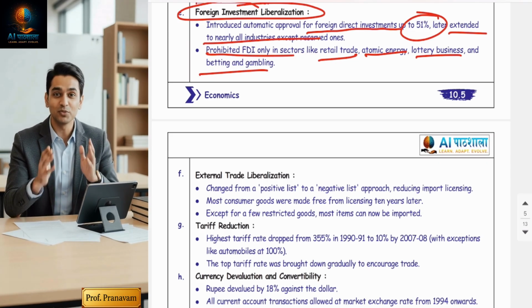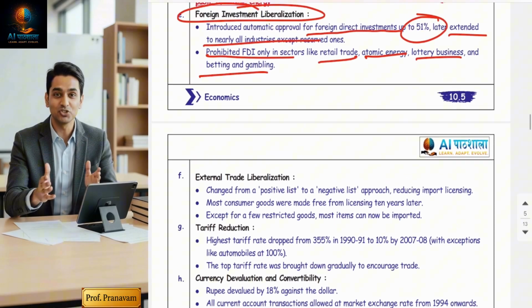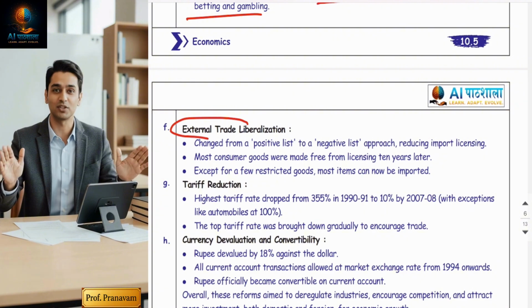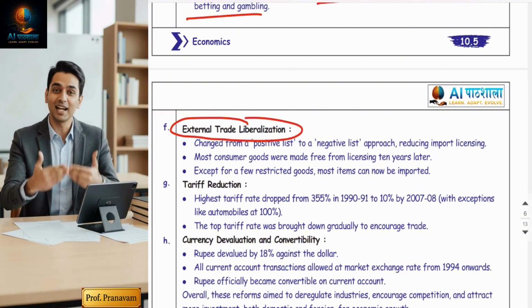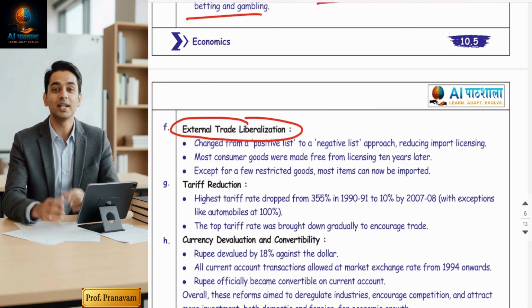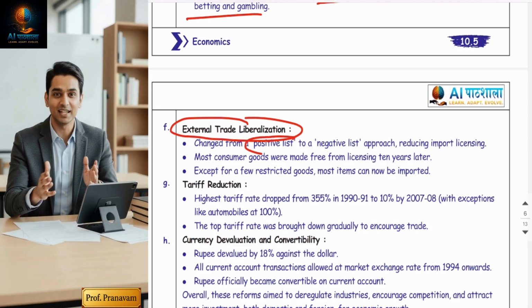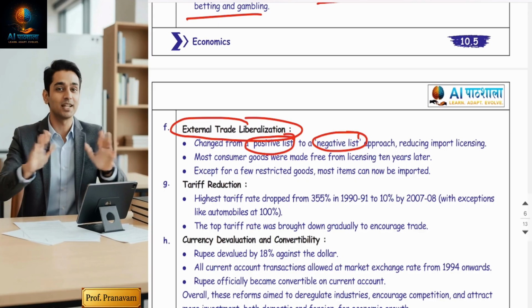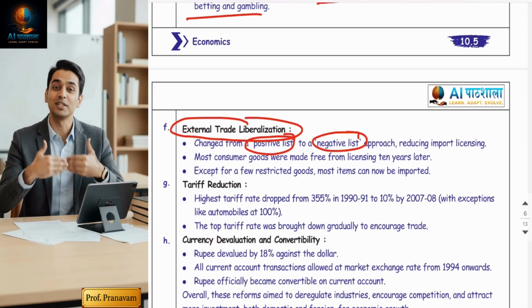Guys, the trade and currency system also evolved. Once you allowed foreign companies to come into India, external trade liberalization took place. The Indian government actually shifted from a positive list to a negative list. As I told you earlier also, in India, import was very much restricted.